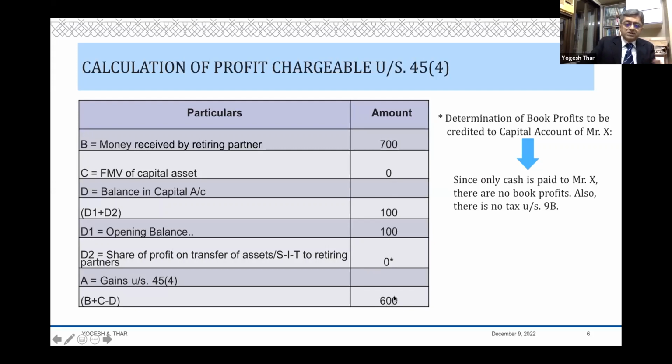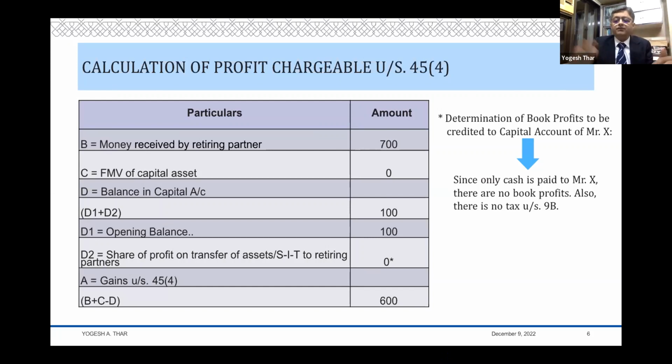Now, this is 45(4). Now we have to understand what is the tax on this 600. The tax on this 600 will depend upon how much of it is long-term and how much of it is short-term. The simplest way I would have thought is that if the partner is there as a partner for more than 3 years, everything should be long-term. Otherwise, everything is short-term.